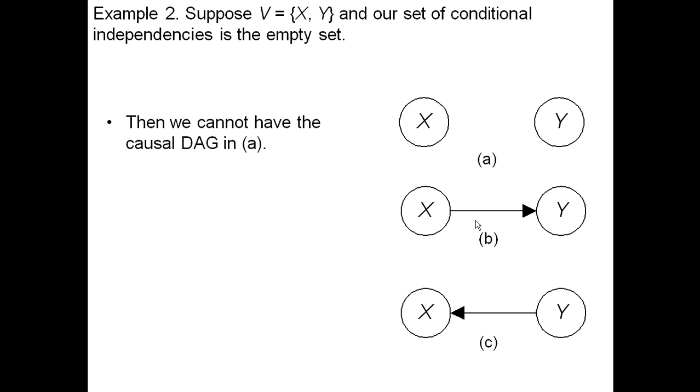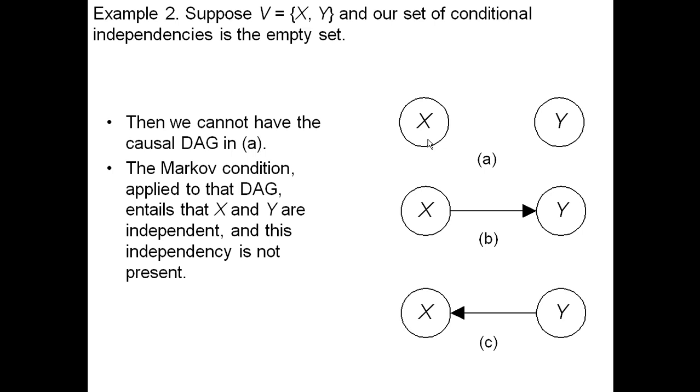All right, now let's complicate things a little bit. Suppose V equals {x, y} and our set of conditional independencies is the empty set, meaning they are dependent, then we can't have the causal DAG in A, because that DAG says they're independent. All right, so the Markov condition is violated if they're dependent.